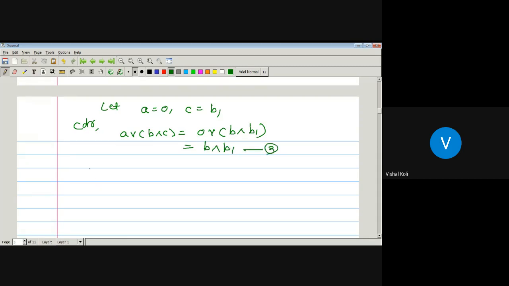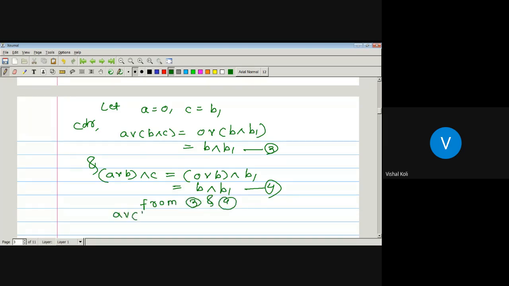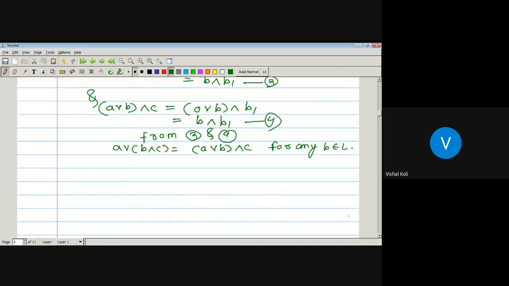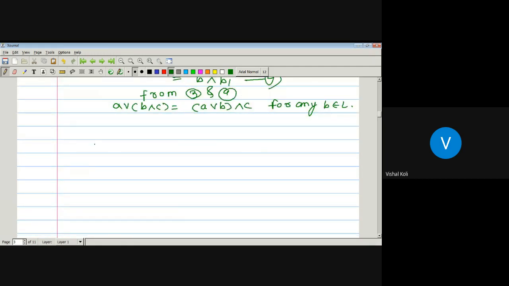Take this one as 3, and A join B meet C is nothing but A is nothing but 0 join B meet B1. Join of 0 with B meet B1. So from 3 and 4, A join B meet C is nothing but A join B meet C for any value of B, or any B belonging to lattice L. So in both the cases, the given lattice must be a modular lattice.